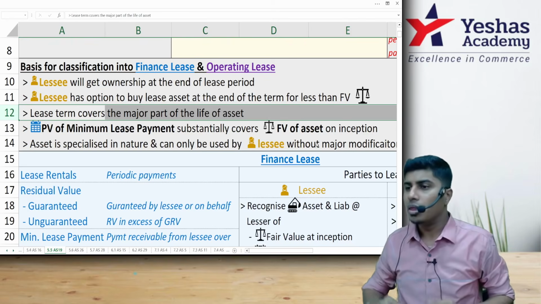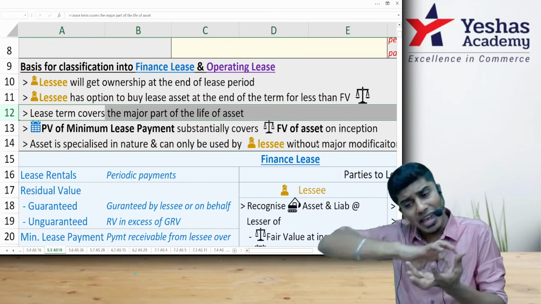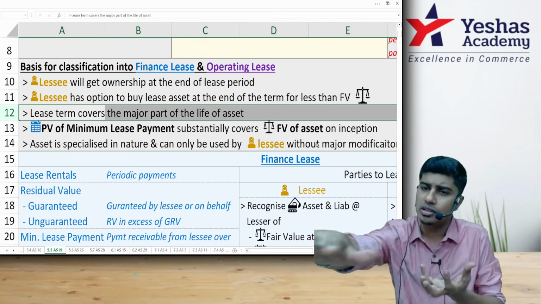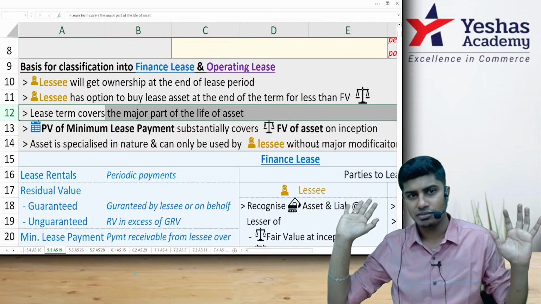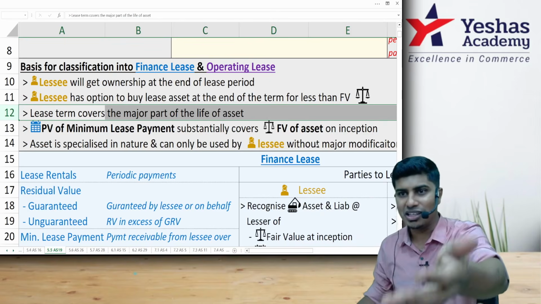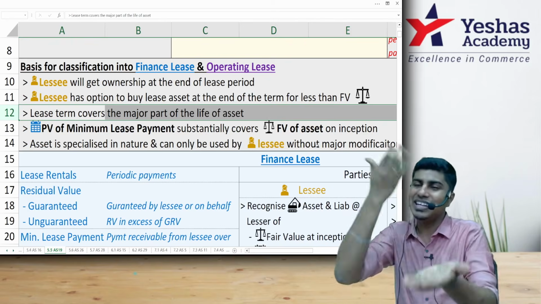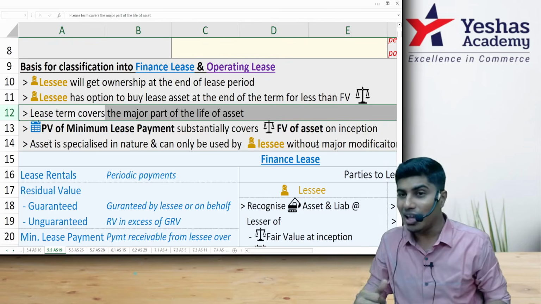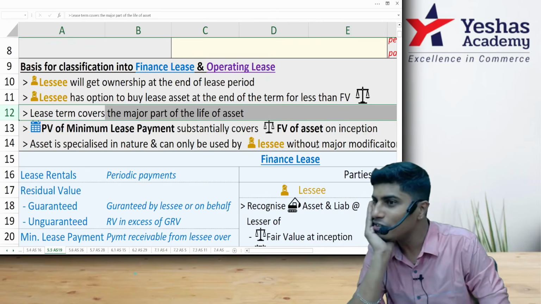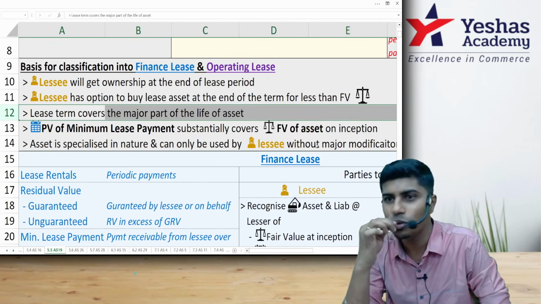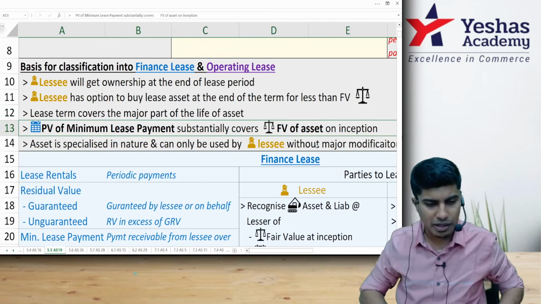This is one part. The useful life of the asset, whatever is there, major part of its useful life, it's on lease. If it is on lease for major part, it is finance lease. Got it? Basically, after the lease, lessor doesn't have a point of taking that asset back. Why? Asset is dead already. Meaning, entire useful life, it's on lease only. So actually, I did not give it to you on lease. I sold it to you, man. Do you agree with me? Very nice. Come to the next part.